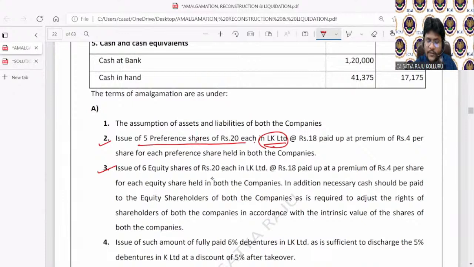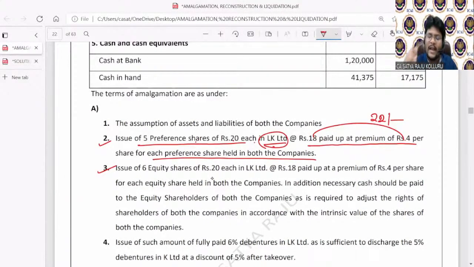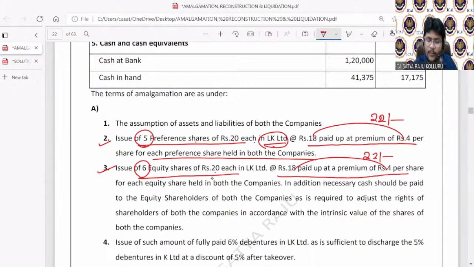Issue of 5 preference shares of 20 each in the purchasing company at the rate of 18 paid up at a premium of 4 rupees per share. That is a total of 22 rupees per share for each preference share held in both the companies. That means for L Limited we are giving 22 rupees per share, and for K Limited also we are issuing 22 rupees per share. For each preference share we are issuing 5 preference shares. Issue of 6 equity shares of 20 rupees each in LK Limited at the rate of 18 rupees paid up at a premium of 4 rupees per share, again 22 rupees per share. Now we are issuing 6 equity shares for each equity share held in both the companies.